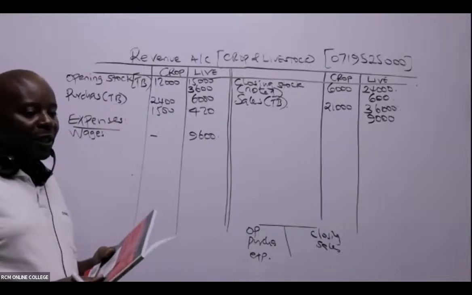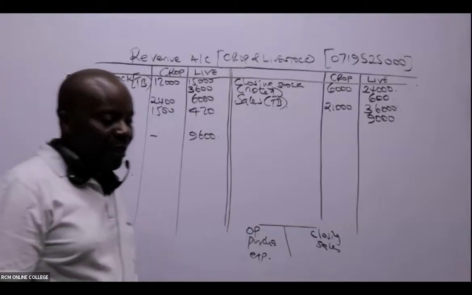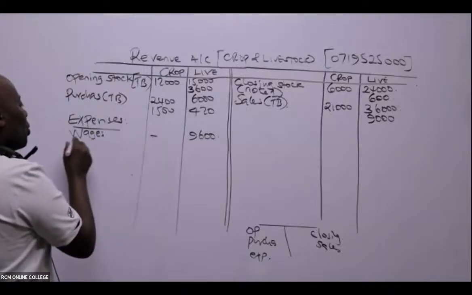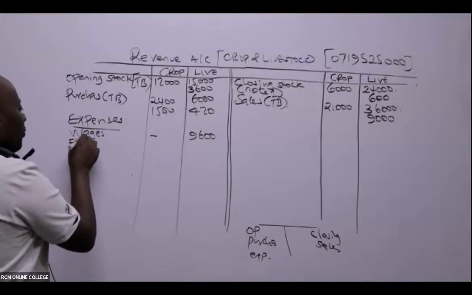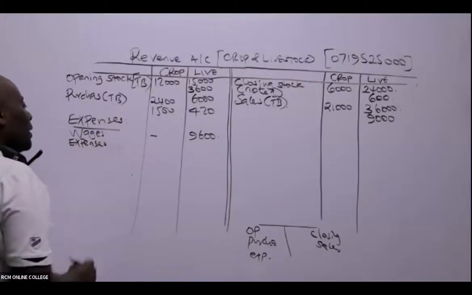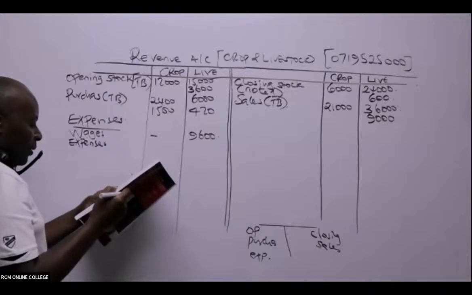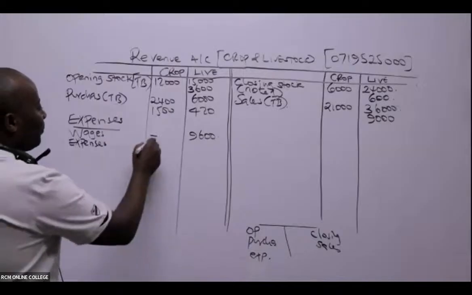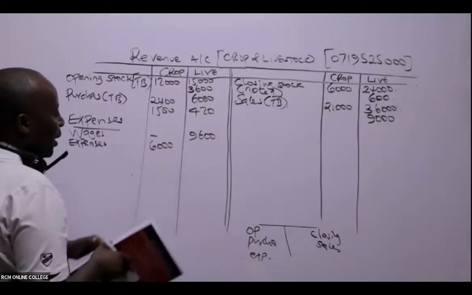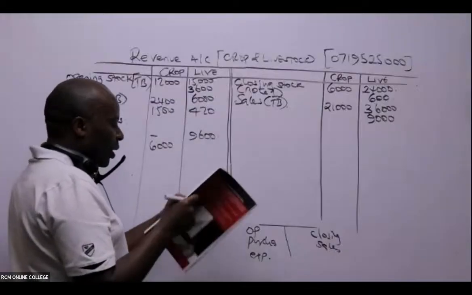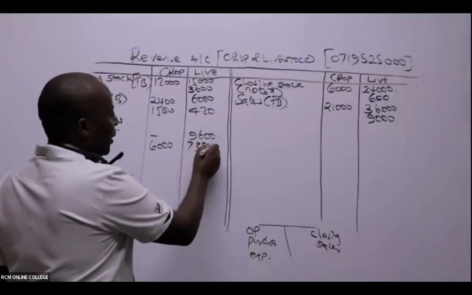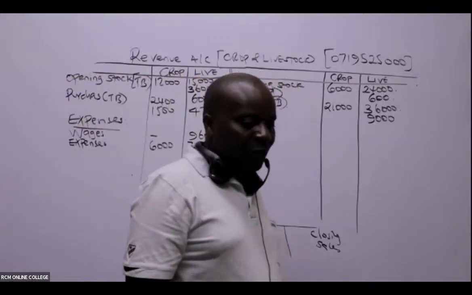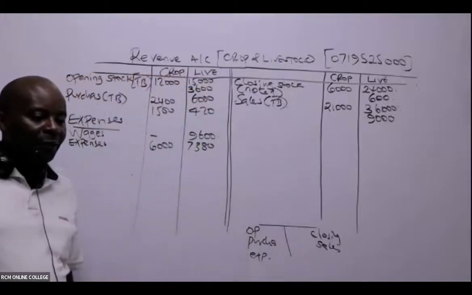Up to there, are we together, ladies and gentlemen? Yeah, these are direct expenses. And then, of course, we have what they are calling expenses. They should have given this another name, but they've called this expenses, and they are really direct because I can see their traceability. Like expenses for crops, 6,000. And then expenses for livestock, 7,380. I feel I've moved quite fast.